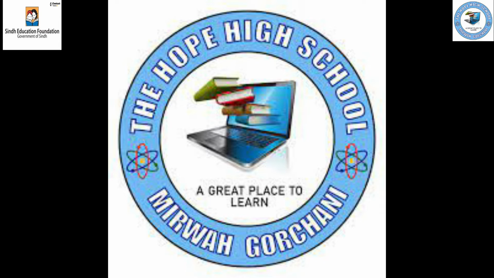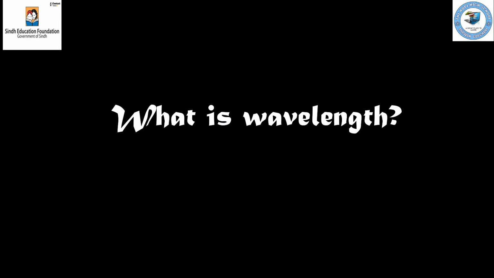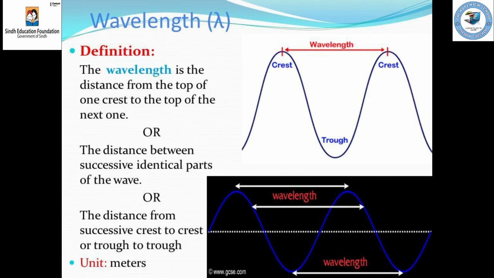Today we will discuss wave characteristics and simple harmonic motion. What is wavelength? It is simply the length of one complete wave cycle. Another definition is the distance from crest to crest or from trough to trough. It's called a wavelength. Its SI unit is meter.